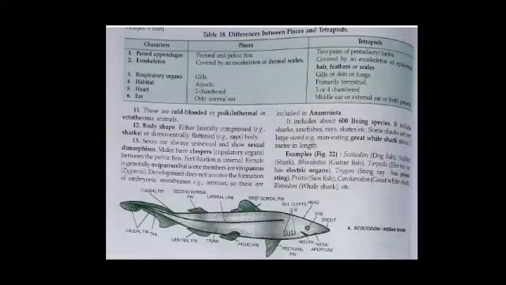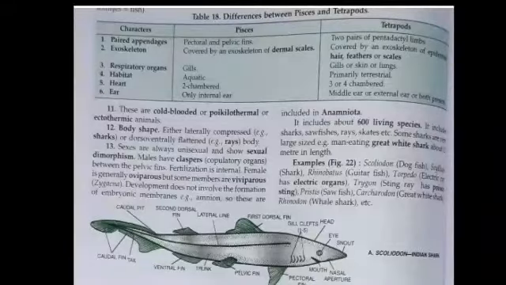Excretory organs are kidneys. Cartilaginous fishes are ureotelic in excretion. Number 11. They are cold-blooded, or poikilothermal, or ectothermic animals.